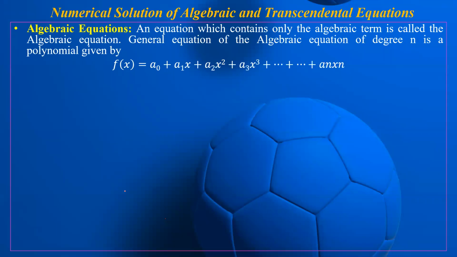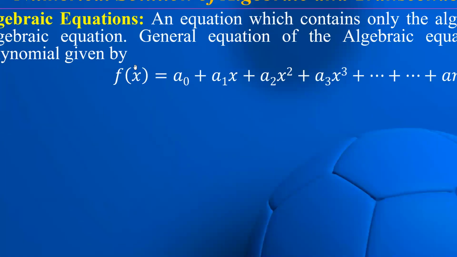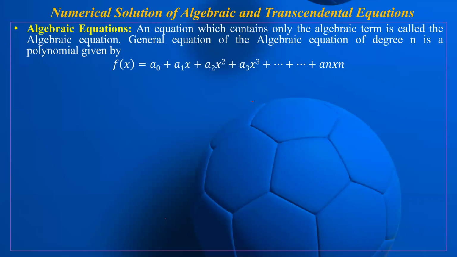An equation which contains only algebraic terms is called an algebraic equation. What is algebra? Algebra is the branch of mathematics in which letters are used for numbers. Correct? So an equation which contains only algebraic terms, just look here: a0 plus a1x plus a2x square plus a3x cube up to anxn. This is called an algebraic equation, where only the algebraic variables x, y, z are present.